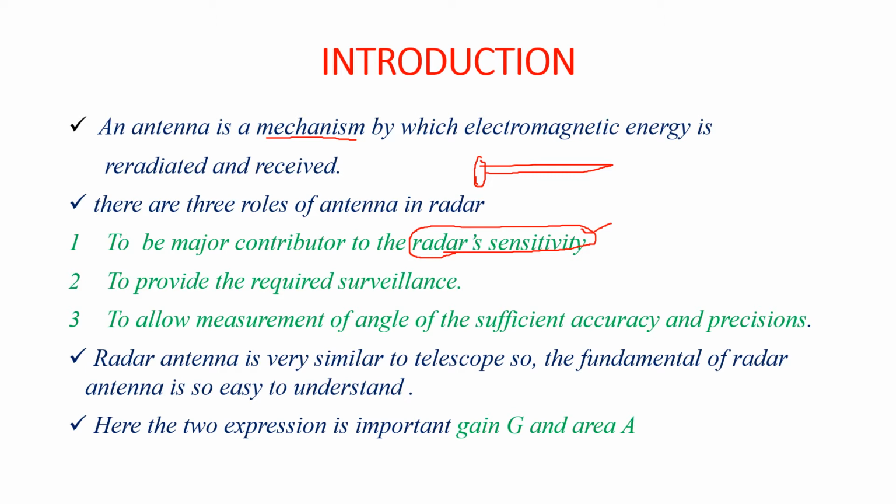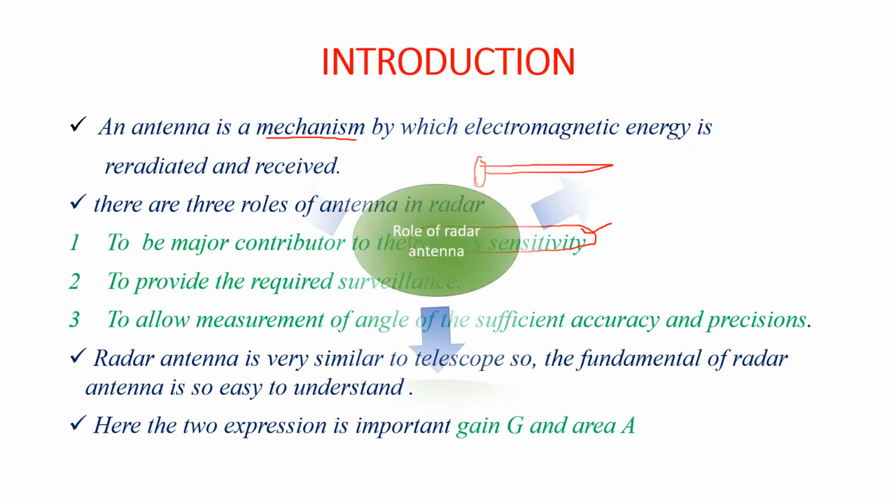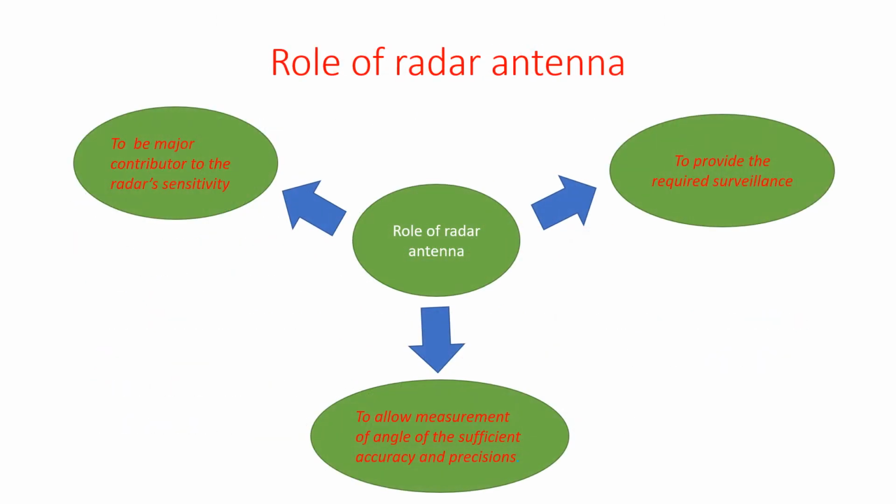Actually, radar is very similar to a telescope. So the fundamentals of radar are easy to understand according to telescopes. Two expressions are important here. One is the gain, and another one is the area. And we know about the gain and the area from previous classes. This is the role of the radar antenna.